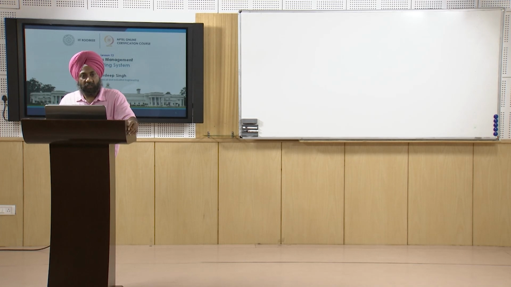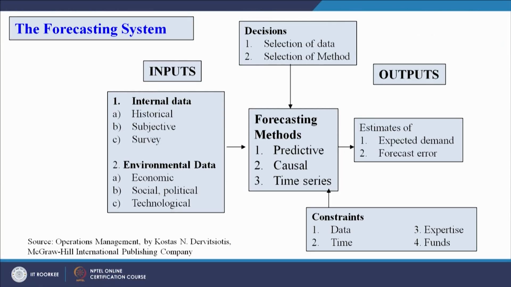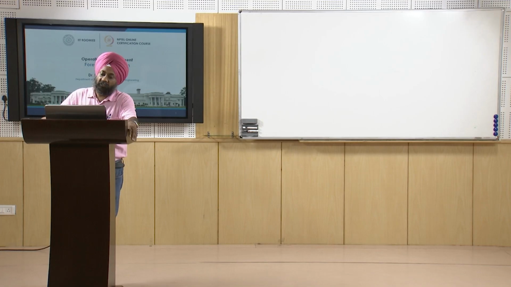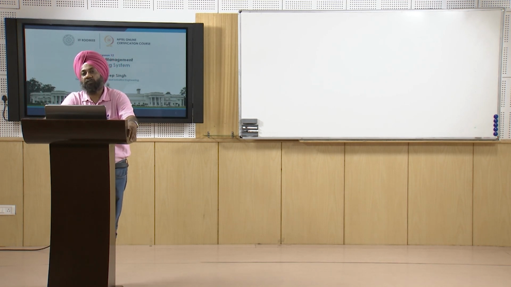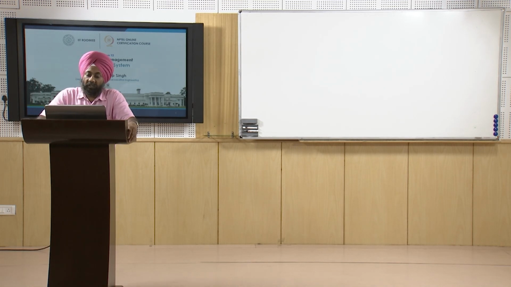And from the inputs point of view, I am reading that you can have your internal data within the company. It can be historical data, sometimes it is subjective data, maybe some reports that are available which will give us some information. So that is another type of data available. Then the company sometimes may go for surveys, which can be done from the existing customers, and that information can be helpful for making a forecast.